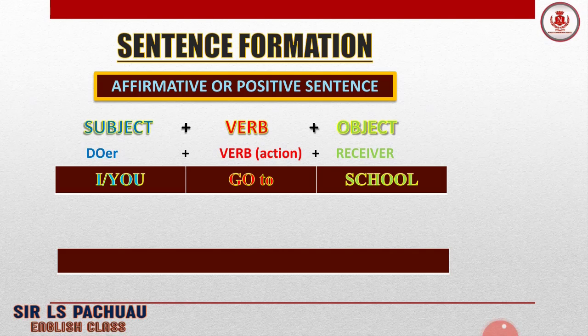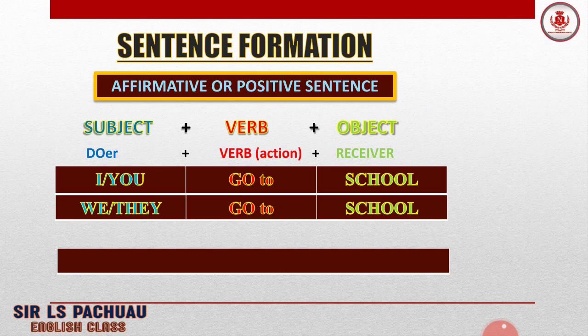Here, we can use I or you as a subject, and for the verb, let's say I go to school or you go to school. So I and you is the subject, go is the verb, and school is the object. Alright, do you understand like that? The subject here is I or you, the verb is go, and the object is school, the receiver. The doer is I or you.